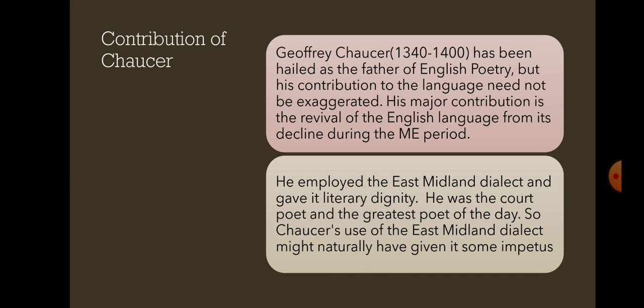He has made many significant contributions to the development of the English language. His major contribution is the revival of the English language from its decline during the Middle English period, that is the decay of its status after the Norman Conquest.